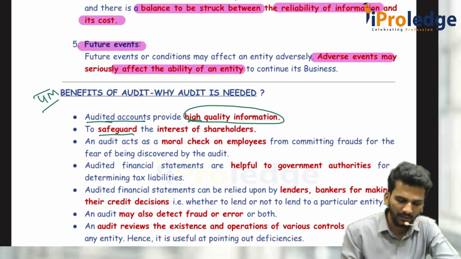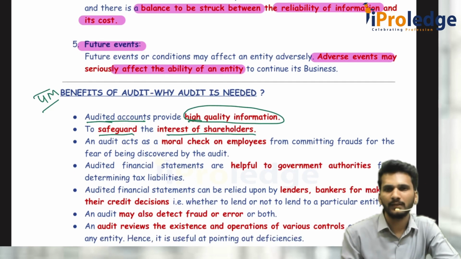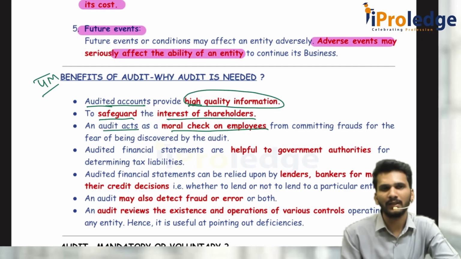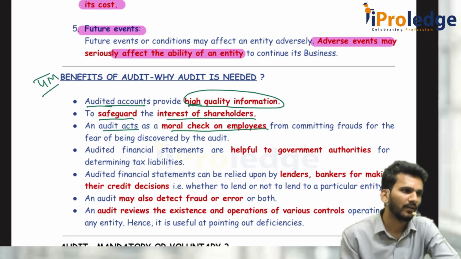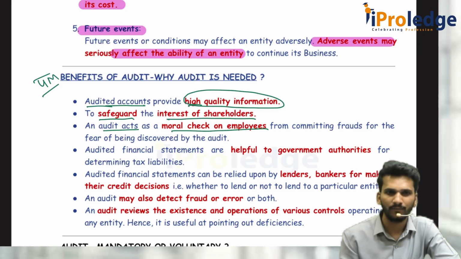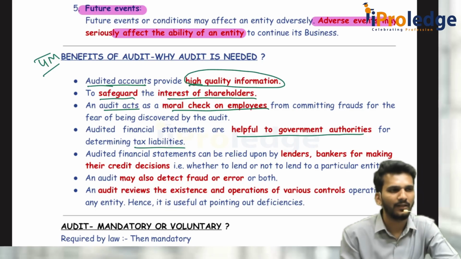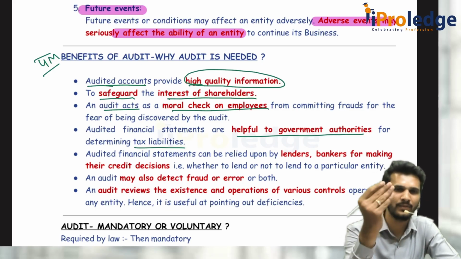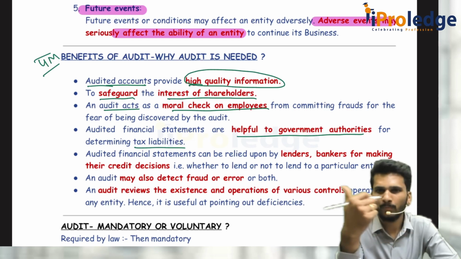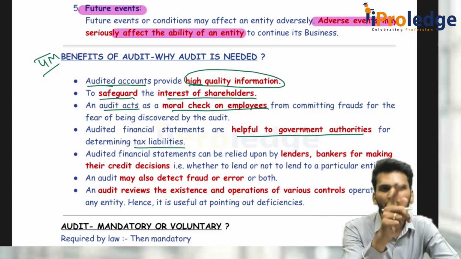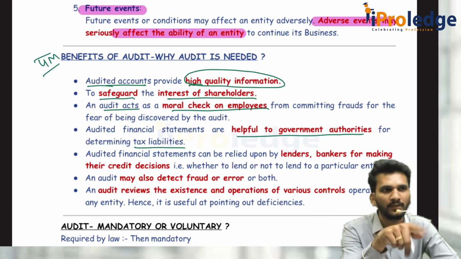Then it will safeguard the interest of the shareholders also, because at least they know whether the company is a going concern or not, or whether my company is going to shut down, or is already gone. Then it acts even as a moral check on the employees also. What is a moral check on the employees? When you know that somebody is going to check it, you will be as honest as possible. Then it will help the government authorities with the tax liability. Whenever the company makes some sales and generates some profit, they should pay the tax. Whether the tax paid is correct or not depends on the profit. Whether the profit is correct or not, the auditor should tell that. Yes, the financial statements are true and fair, everything is correct.